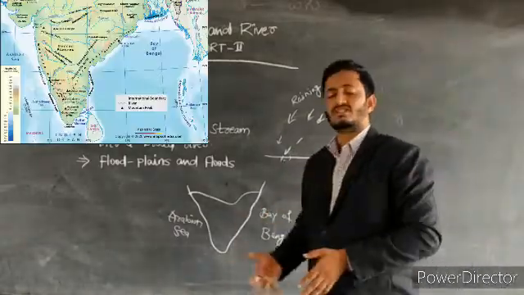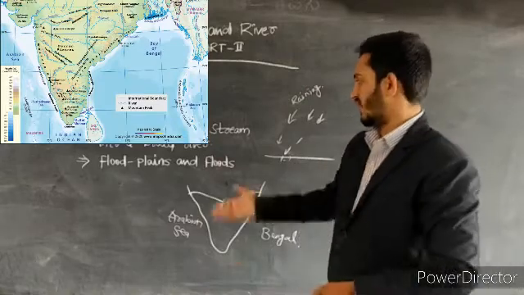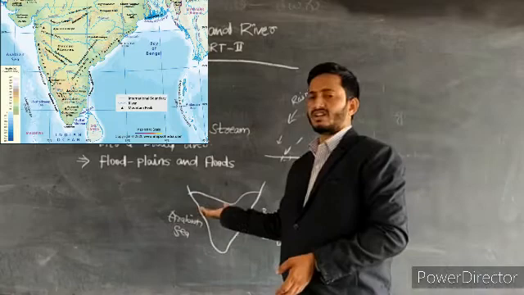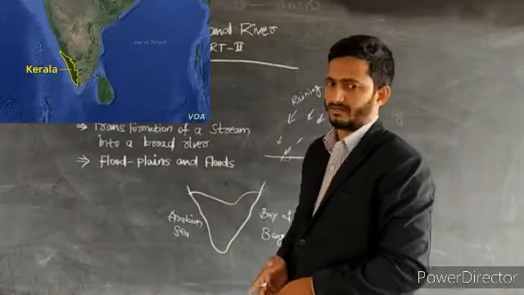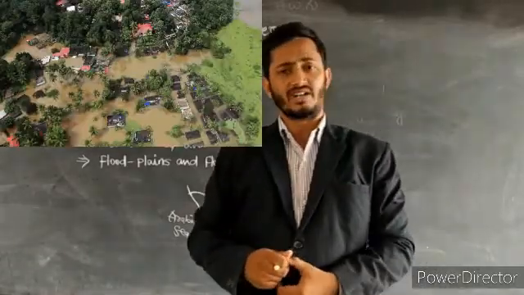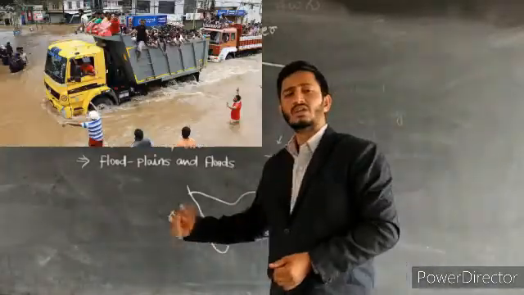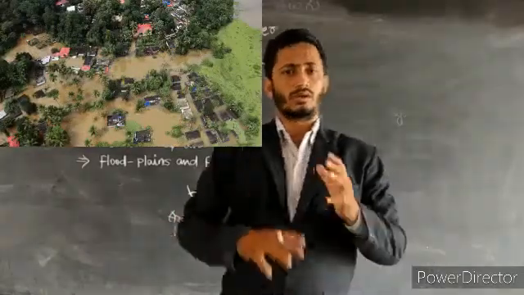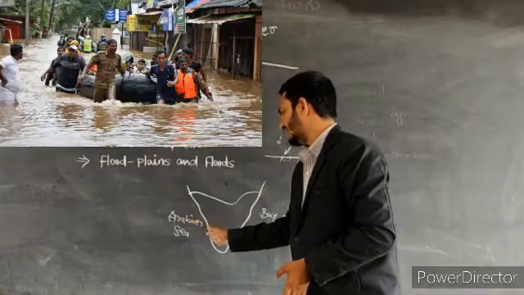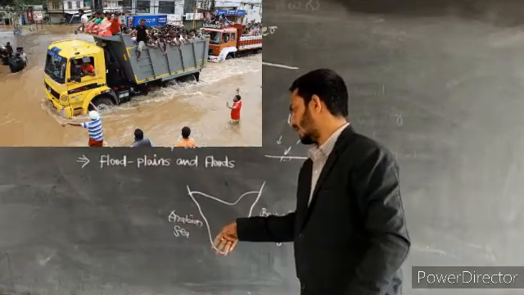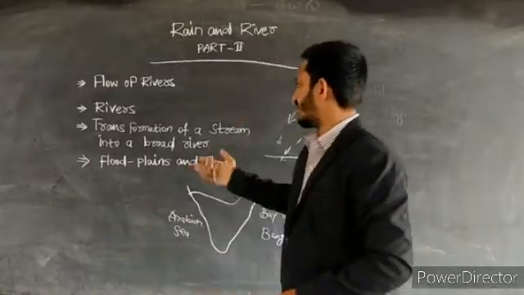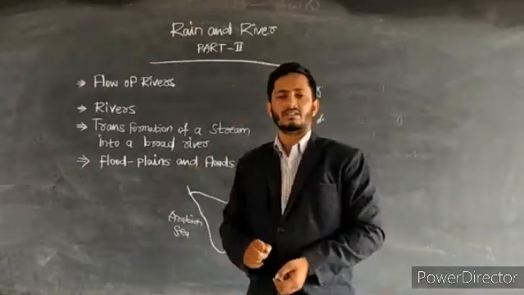These are the states affected by floods and flood plains. Two years ago we noticed that Kerala was one of the states affected by floods, because Kerala is also a coastal state. We can compare the two here: the Arabian Sea, and here only Goa. Here the Arabian Sea, here only the state of Kerala. These are the situations we can notice that affect the floods, plains and flood plains.